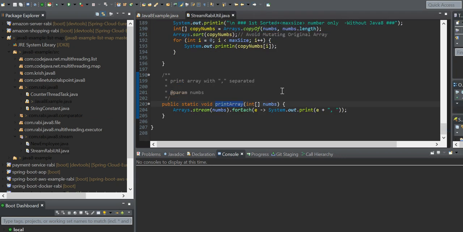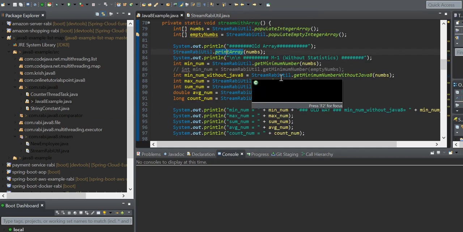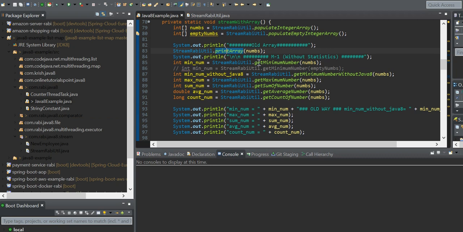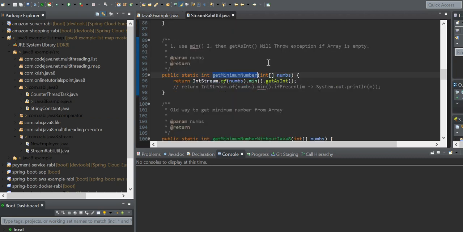And what I have mentioned, System.out.println e plus comma. Everyone is comma separated. Okay, and to get the minimum value, just pass the array in Stream.of(numbers).min().getAsInt().